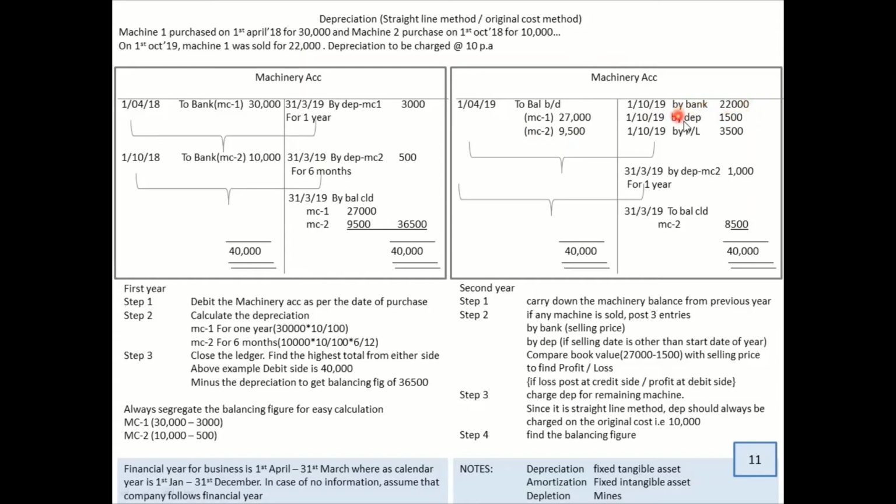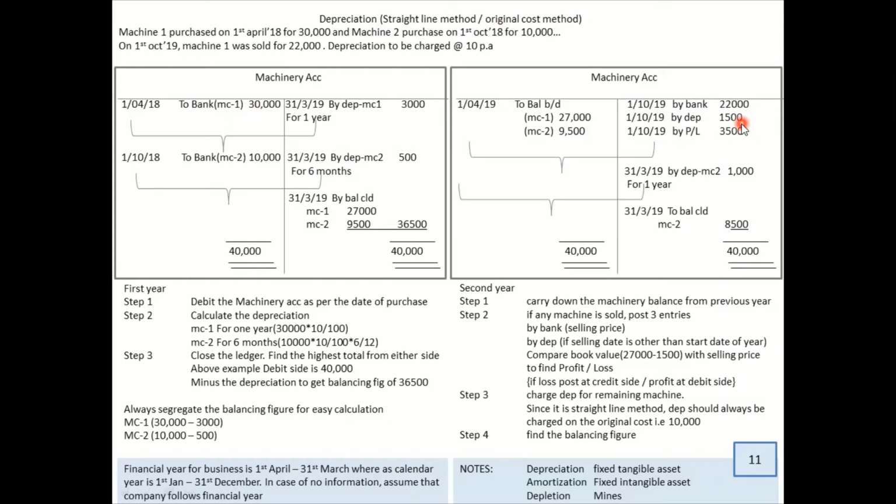Now, the second aspect is you have to understand which date I sold. I sold it not on 1/4/19, the start of the year. I sold it in between the year. I have to check from here till here how many months there are. So how many months are here? 6 months, right? So you have to charge 6 months of depreciation. On which figure? You're using the straight line method. Look, it's mentioned, you're using the straight line method. So the depreciation will be charged on 30,000 for 6 months. For 1 year, you know it's 3,000. For 6 months, obviously it is 1,500.